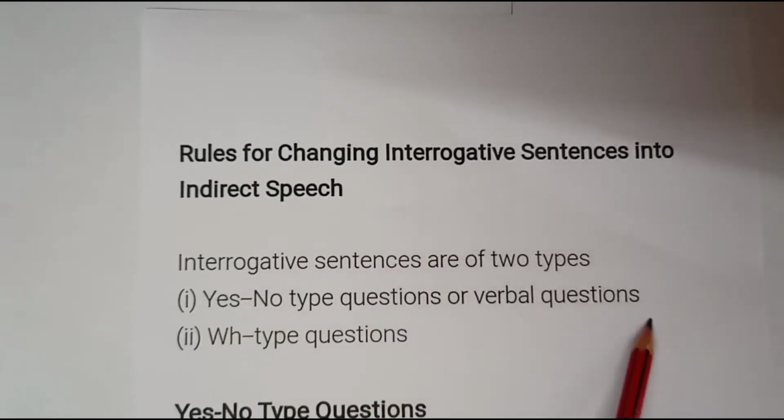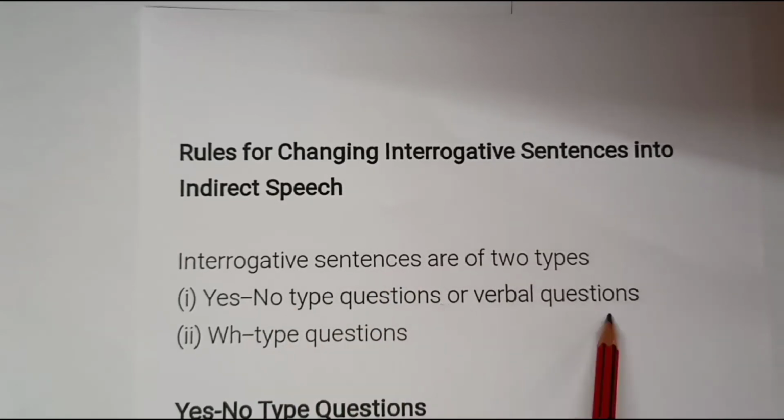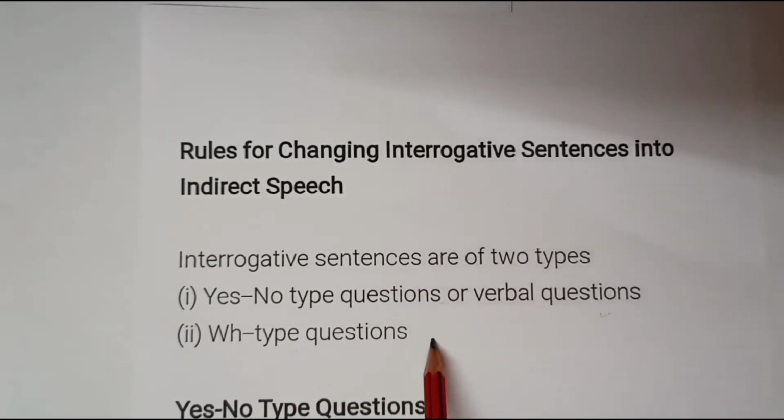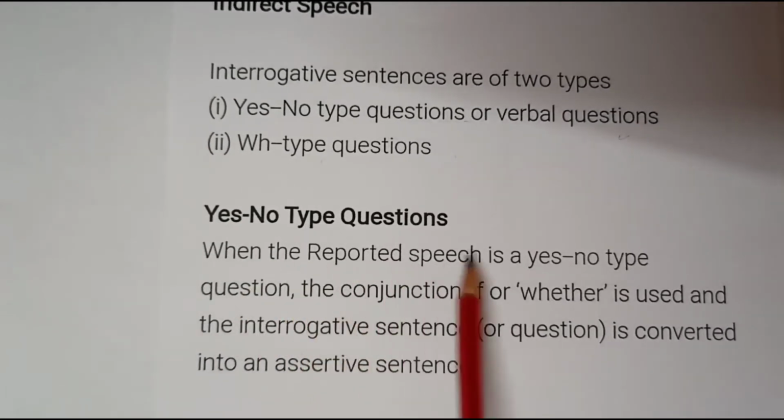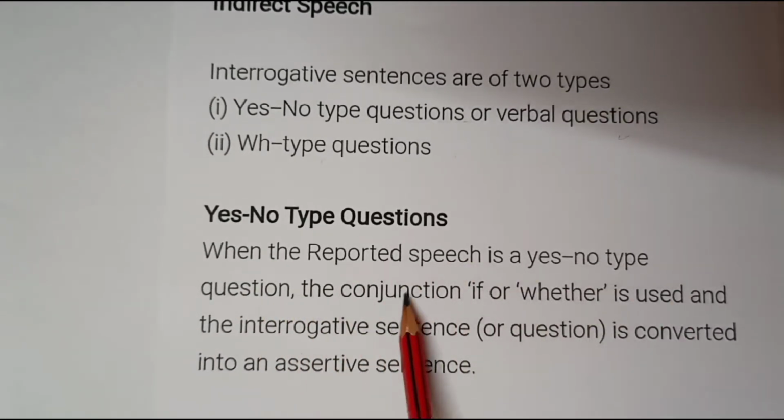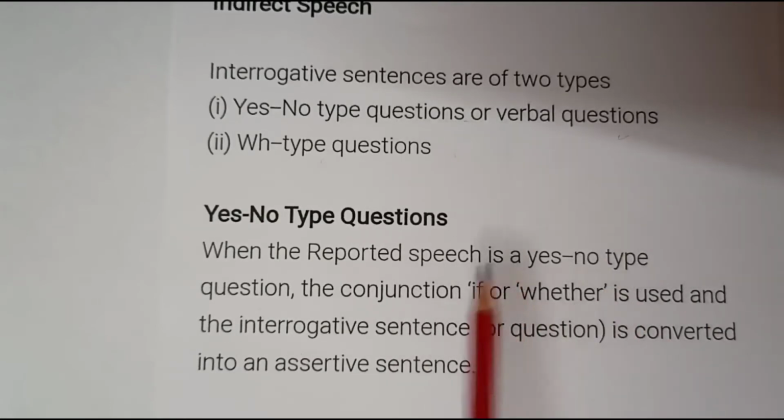Interrogative sentences are of 2 types: yes-no type questions or verbal questions, and WH type questions. So let's discuss it in detail. First, we will discuss yes-no type questions. When the reported speech is a yes-no type question, the conjunction if or whether is used, and the interrogative statement or question is converted into an assertive statement. This is a very important step that you need to remember, that the interrogative sentence will be changed to an assertive sentence when you change direct speech into indirect speech.